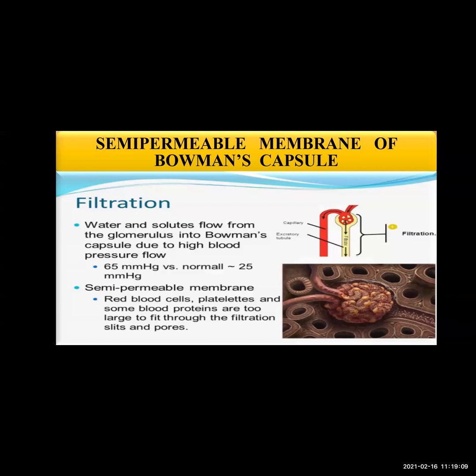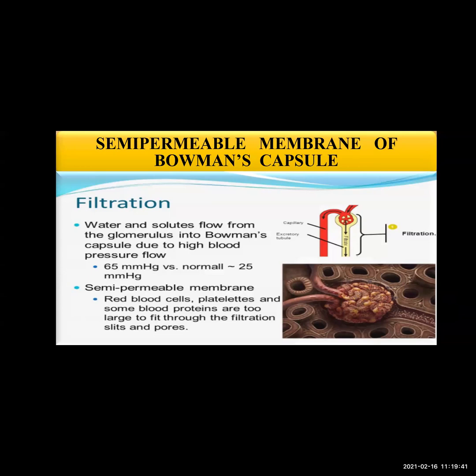Semi-permeable means it allows certain things to pass through it very easily, just like the water molecules and some small molecules of other substances which can easily pass through the small holes. So this allows certain material to move in and to move out. So this is called the semi-permeable membrane of the Bowman's capsule.